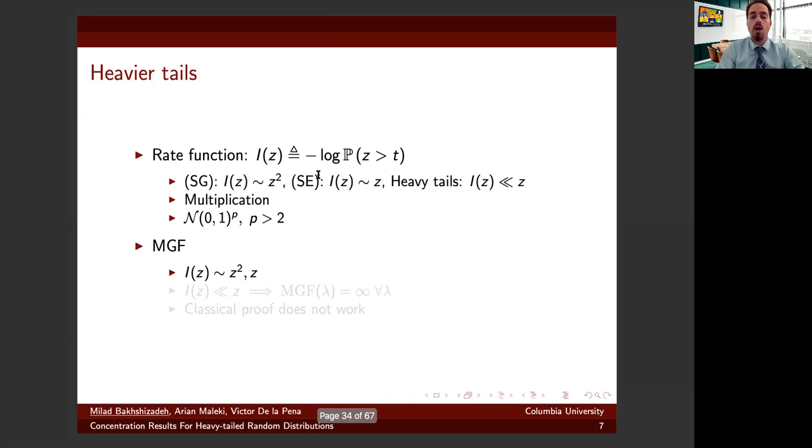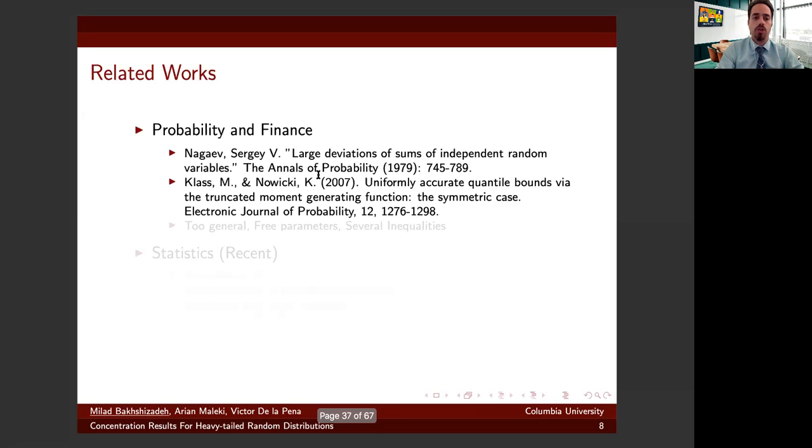And here is the point. When the rate function is quadratic, the MGF exists on the whole line. When it's linear, it exists on a compact interval containing the origin. And as soon as the rate function gets sublinear, the MGF does not exist anywhere. Hence, the classical proof does not extend to heavy tail distributions.